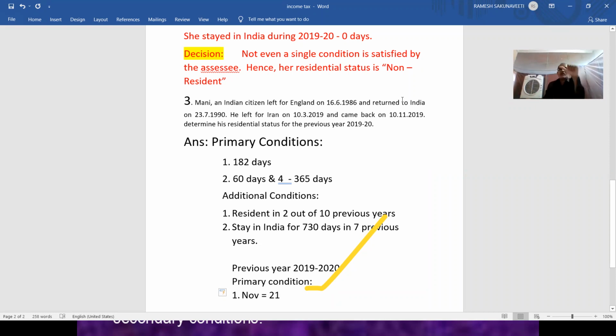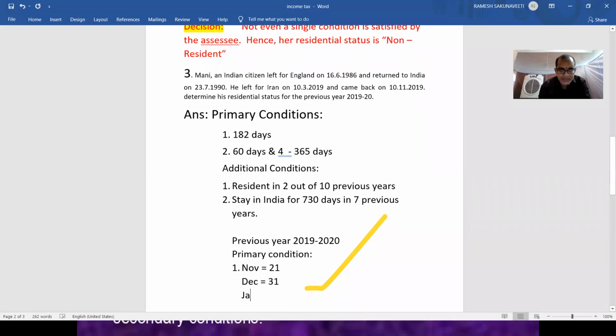Then December, totally he stayed here, 31 days. In January, total 31 days he is in our country.